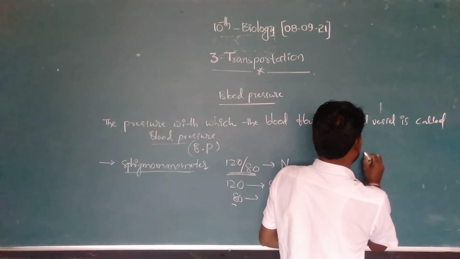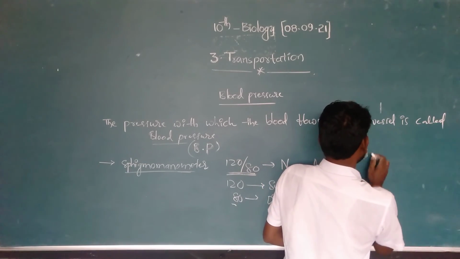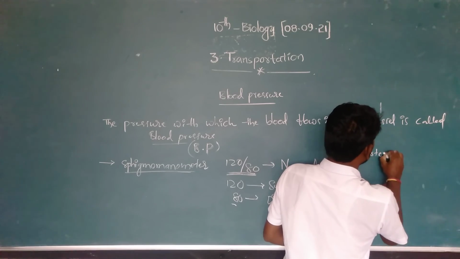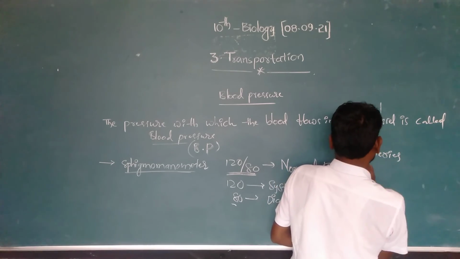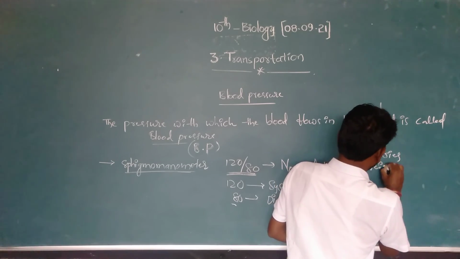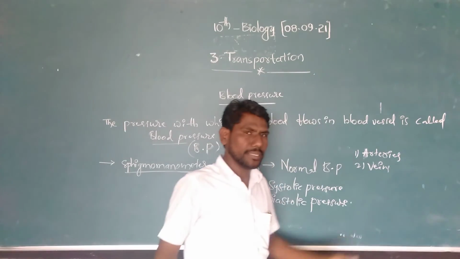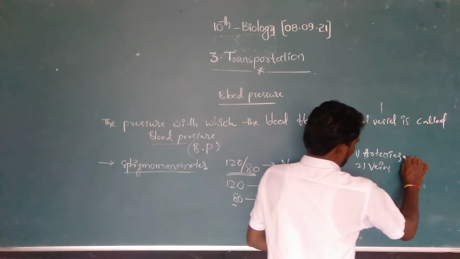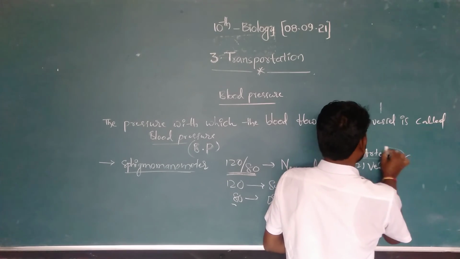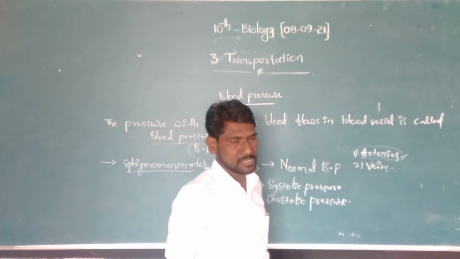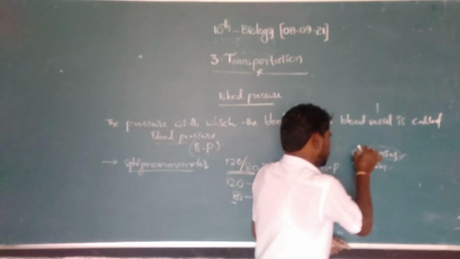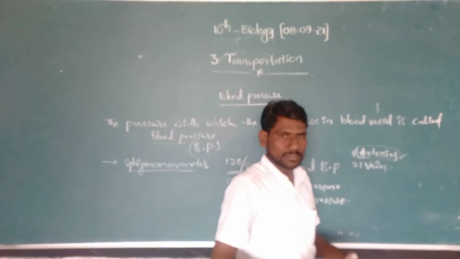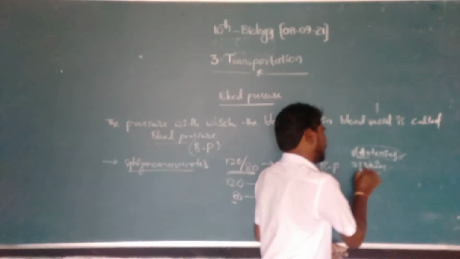Next, when we observe the flow of blood in the blood vessels, in human beings two main types of blood vessels are there: arteries and veins. Already in previous classes I told you about arteries and veins. Arteries are thick-walled blood vessels. Due to the thick walls, the blood flows faster than in the veins.